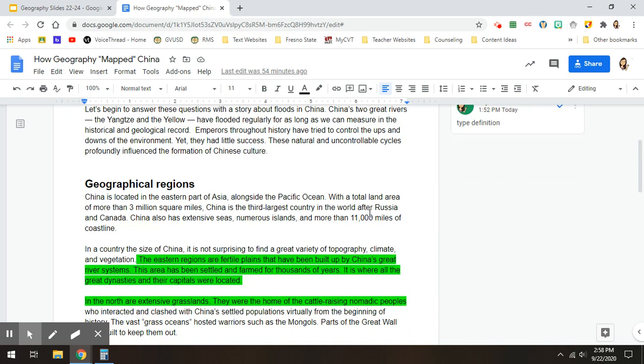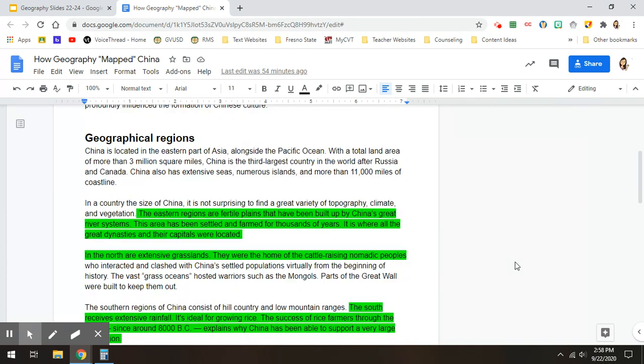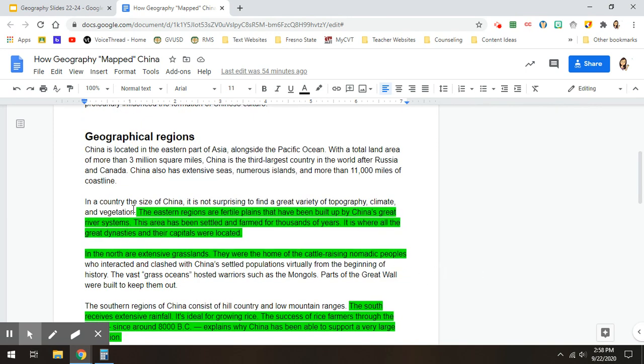Now, if you annotated in class or you annotated with a video, you should have a couple examples already highlighted that we did together. I'm going to use this first one for our first example. The eastern regions are fertile plains that have been built up by China's great river systems. This area has been settled and farmed for thousands of years. It is where all of the great dynasties and their capitals were located. Now, our directions say that we need to limit ourselves to one sentence, so that way we're not just throwing a whole bunch of quote in there. So I'm going to use just this first sentence here: The eastern regions are fertile plains that have been built up by China's great river systems. So I'm going to type that out.